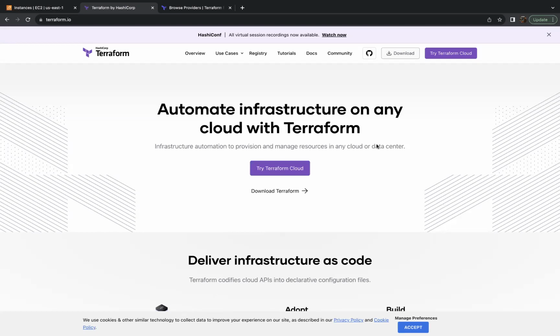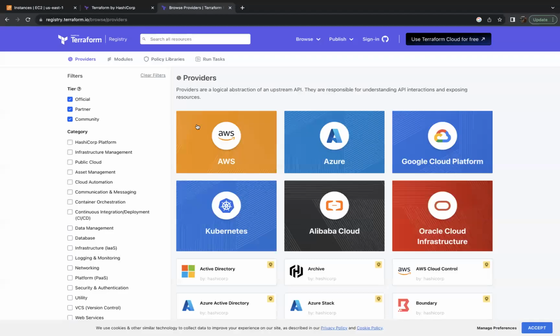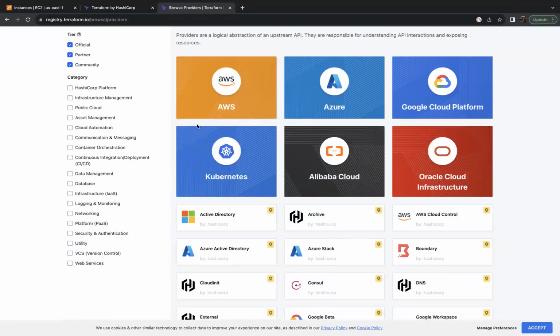So Terraform is a popular tool among DevOps, and it is mainly used for automating the infrastructure on any cloud. This is the official website wherein you can see how to download Terraform and the documentation, which is pretty good. The main advantage of Terraform is it can provision the infrastructure in multiple clouds. If we take a look at a few examples, we can do it in AWS, Azure, GCP, Kubernetes, etc. And there are lots of other providers which Terraform is providing.